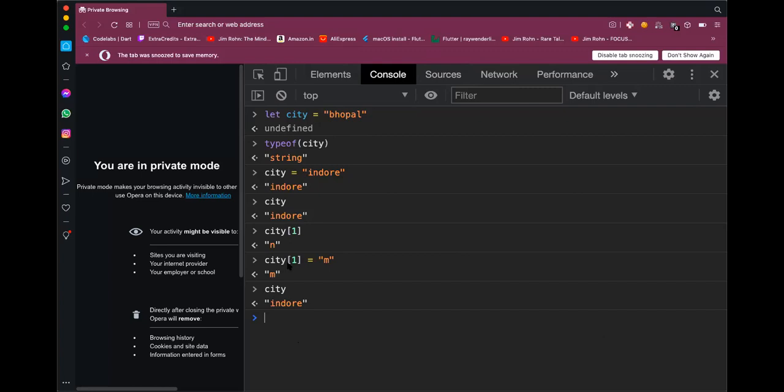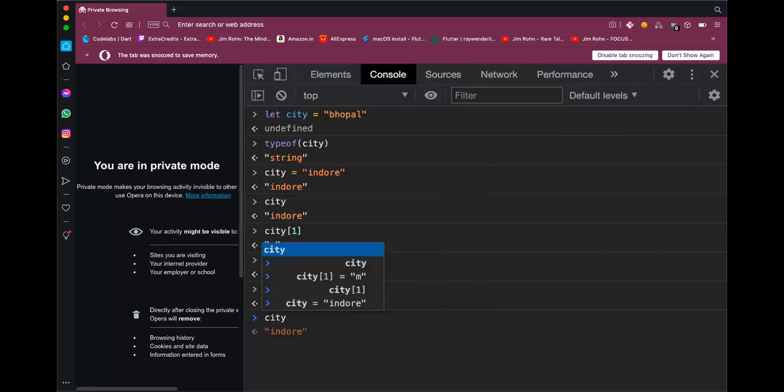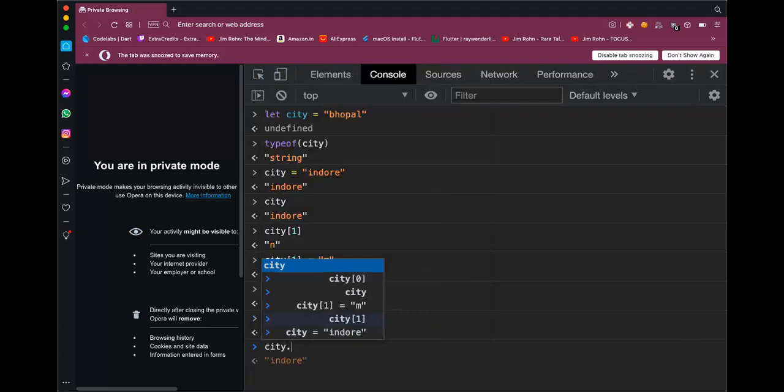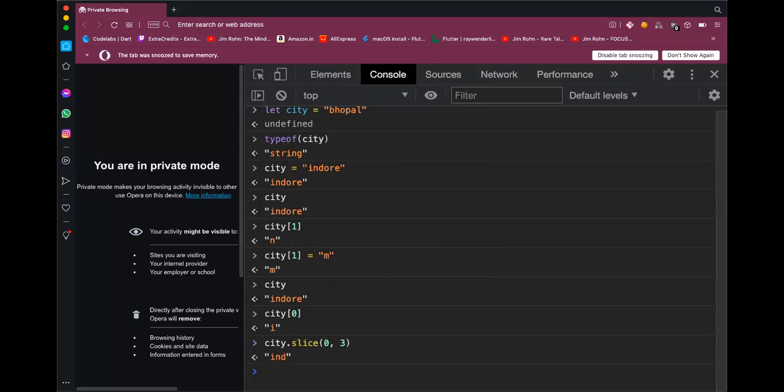Another weird property that you saw: strings are behaving somewhat like arrays. They are not actually arrays, and they don't have too many properties like arrays, but still they behave somewhat like them. So we can do city 0 and get I. We can also cut, let's say, from the 0th element to the 3rd element, and I get IND.